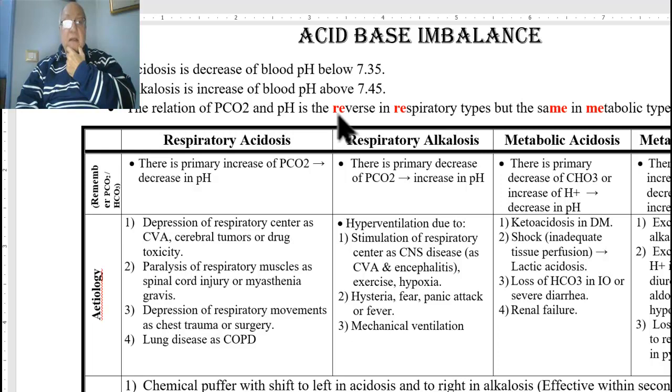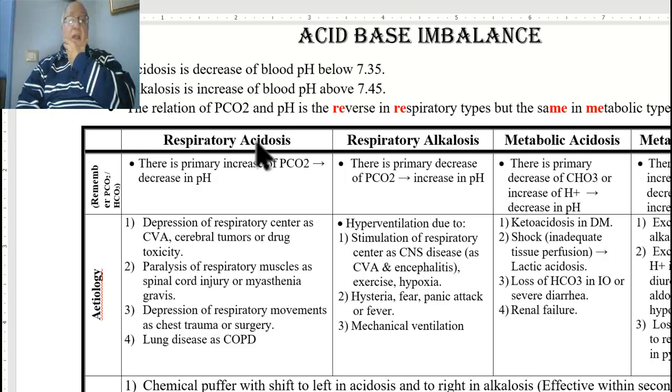Reverse begins with Re and respiratory begins with Re, and the same ends with Me, and metabolic begins with Me. This is the mnemonic of the relation between the pressure of carbon dioxide and the pH.